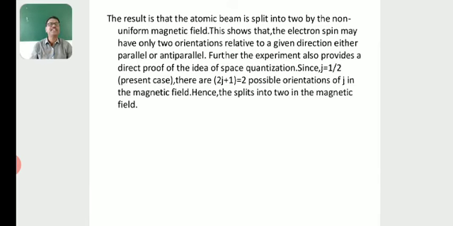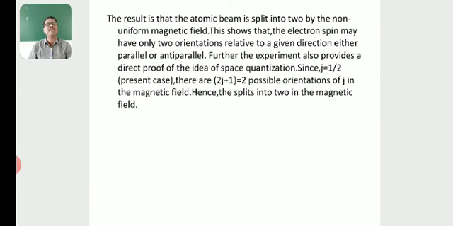This shows that the electron spin may have only two orientations relative to a given direction, either parallel or anti-parallel. Further, the experiment also provides a direct proof of the idea of space quantization.